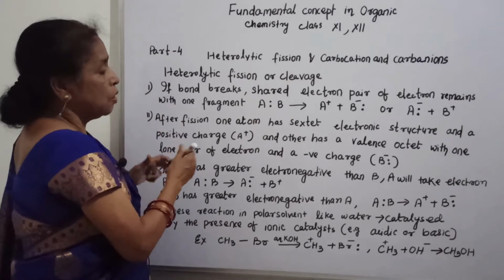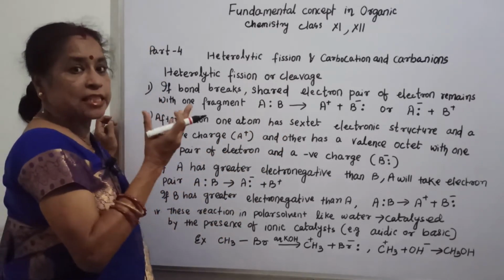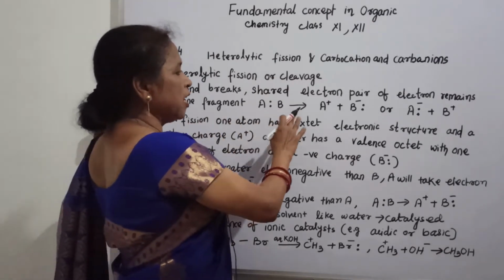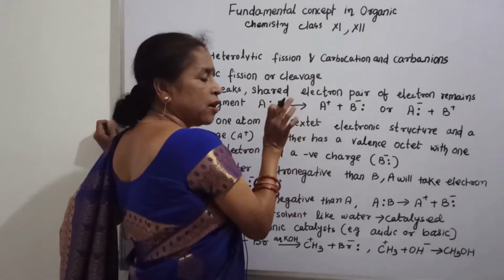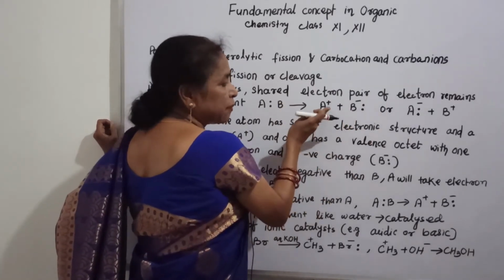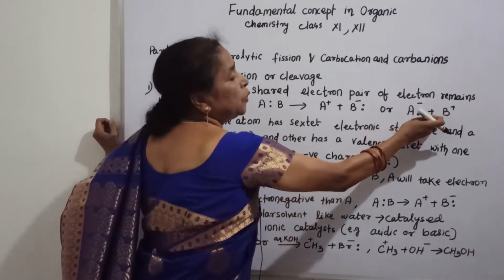After fission, one atom has a sextet of electrons. Sextet means a six-electron structure. Why? Because the pair of electrons has already moved from A to B, or from B to A.